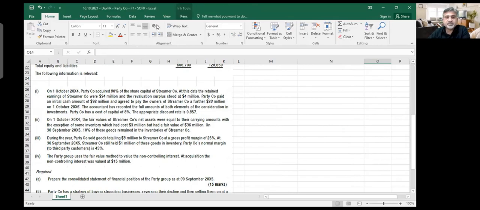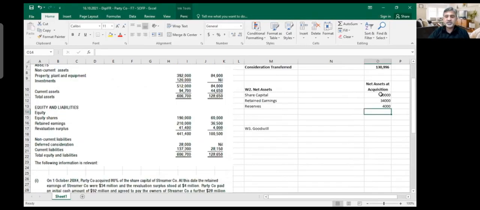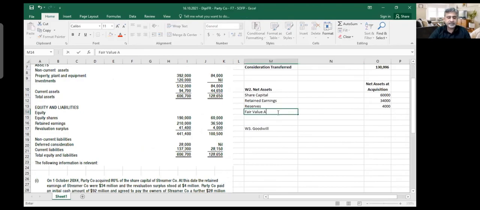Fair value adjustment. Fair value adjustment will increase the net assets, because on the date of acquisition, the goods which were 3 million had a fair value of 3.6 million, not 36, 3.6 million. So this is a fair value adjustment at the date of acquisition. I'll call it fair value adjustment on inventory, which is 600K.